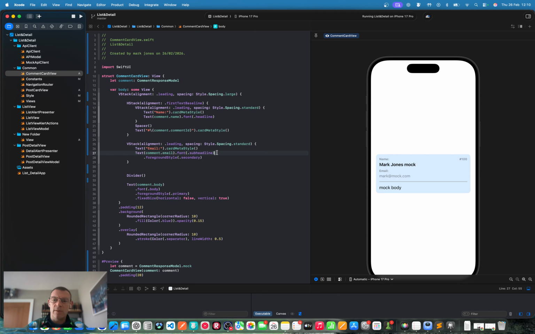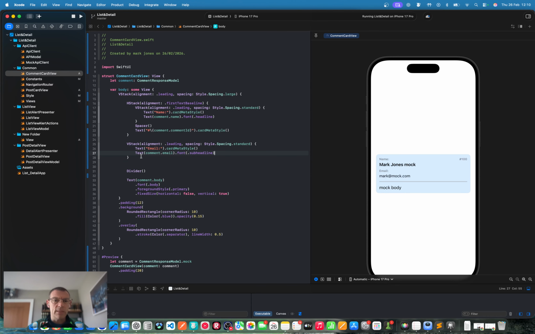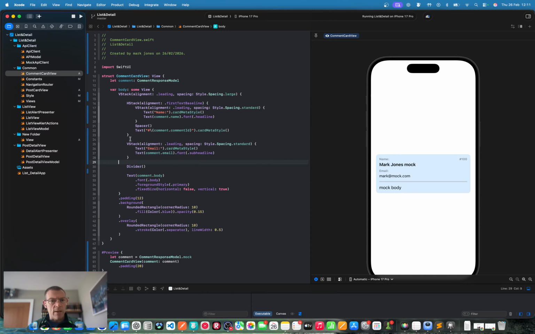You know, this is why we build stuff out in Figma. It's easier than making these decisions in SwiftUI, I think. Let's go with the primary. So redo that. Sorry, redo that. Subheadline. Oh yes, and it goes to primary. Great. So we've got our divider. We are keeping the divider. We'll keep the separations. Fine for now.